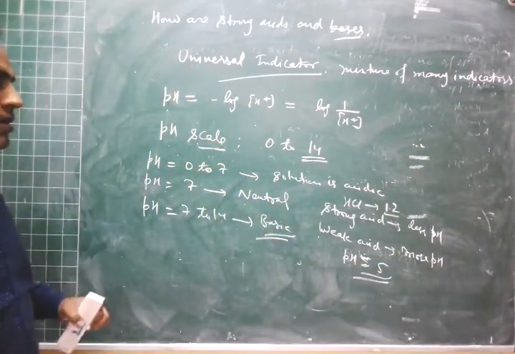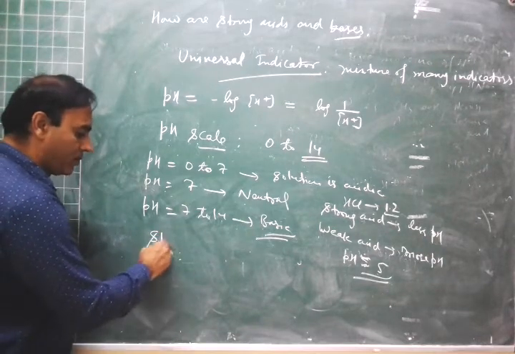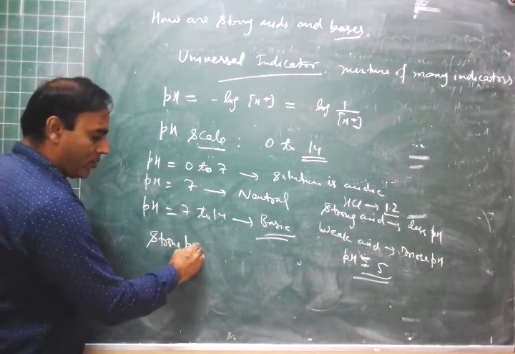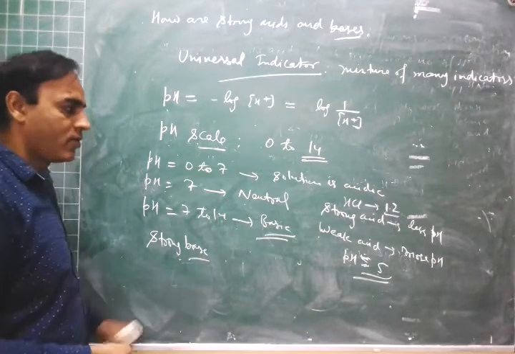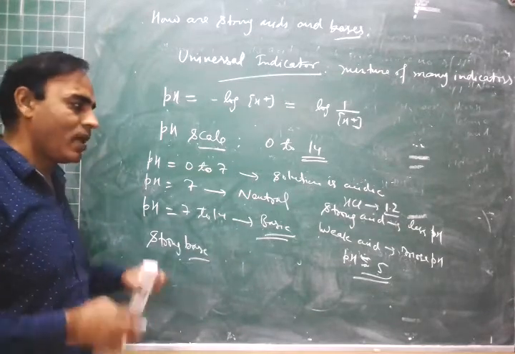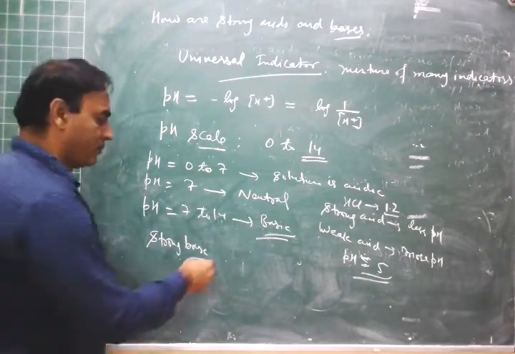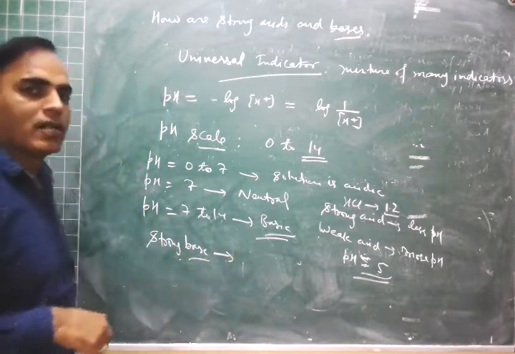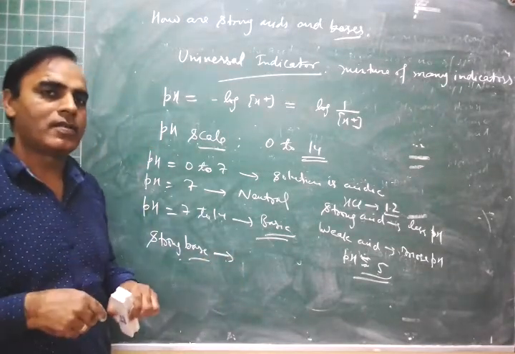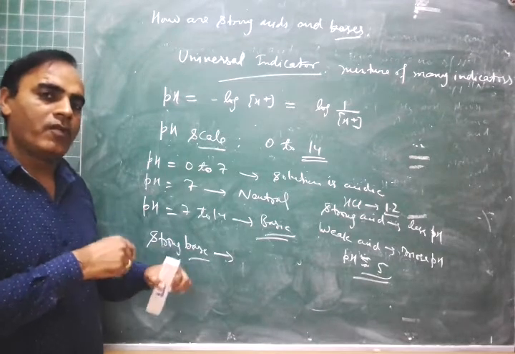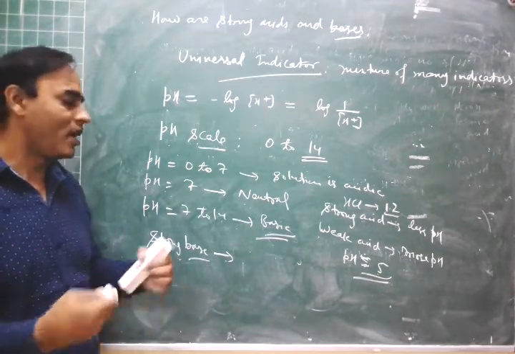Similarly, if there is a strong base, in case of base it will be just the reverse of this. If a strong base is there, then pH will be high, because in case of base we see OH negative ions instead of H plus ions, so it will be just opposite to the H plus ion concentration.